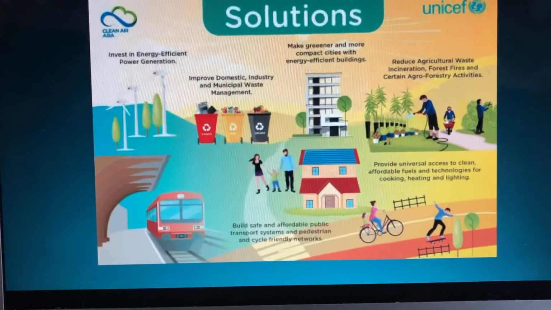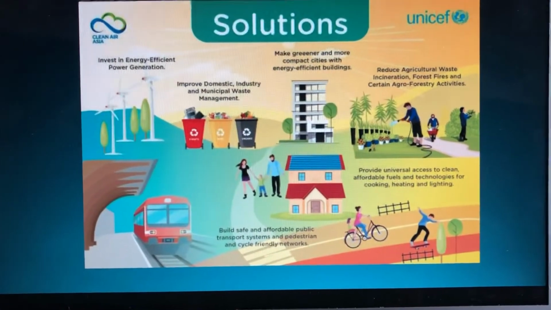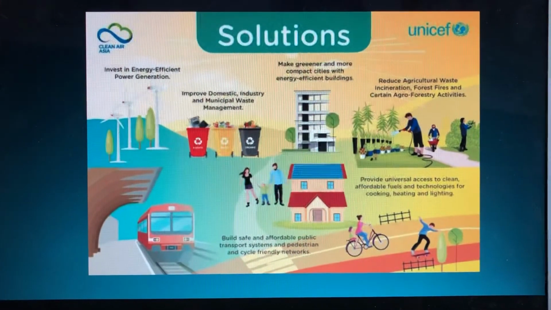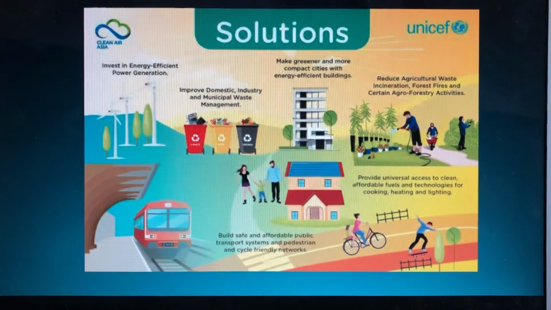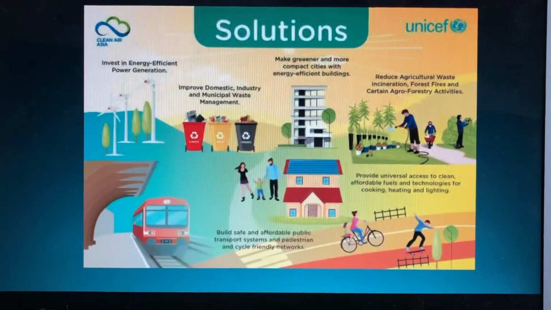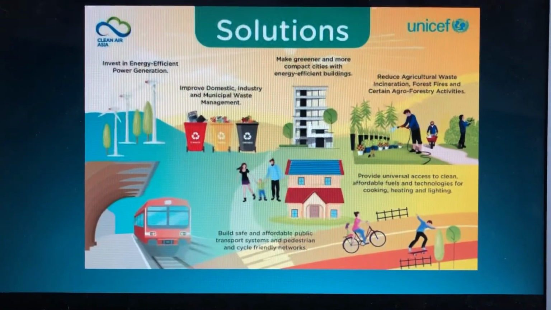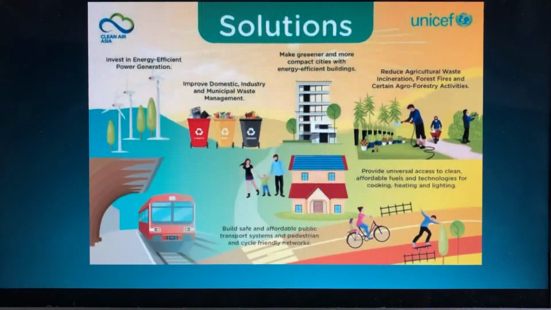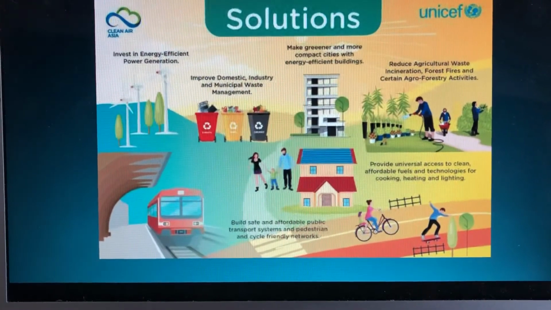For example, invest in energy-efficient power generation, improve domestic industry and municipal waste management, make greener and more compact cities with energy-efficient buildings, reduce agriculture waste incineration, forest fires, and certain agroforestry activities, provide universal access to clean, affordable fuels and technologies for cooking, heating, and lighting, and finally, build safe and affordable public transport systems and pedestrian and cycle-friendly networks.